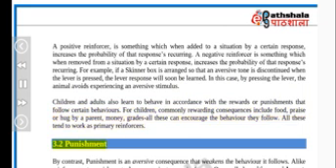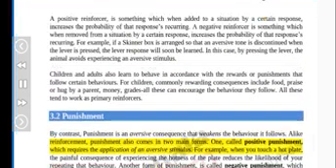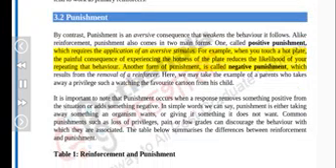3.2 Punishment. By contrast, punishment is an aversive consequence that weakens the behavior it follows. Like reinforcement, punishment also comes in two main forms. One, called positive punishment, requires the application of an aversive stimulus. For example, when you touch a hot plate, the painful consequence of experiencing the hotness of the plate reduces the likelihood of your repeating that behavior. Another form of punishment is called negative punishment, which results from the removal of a reinforcer.